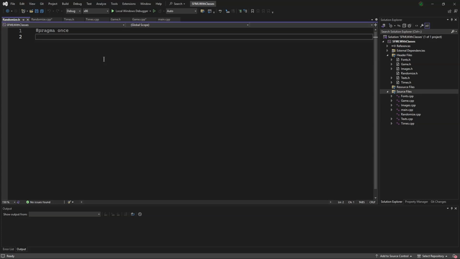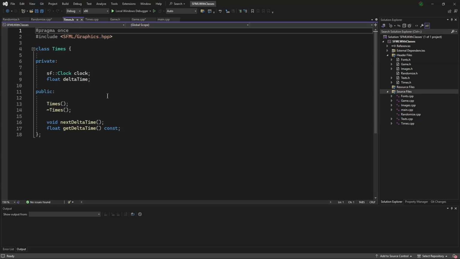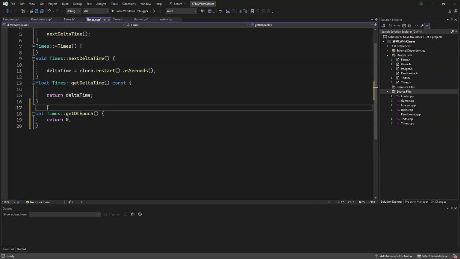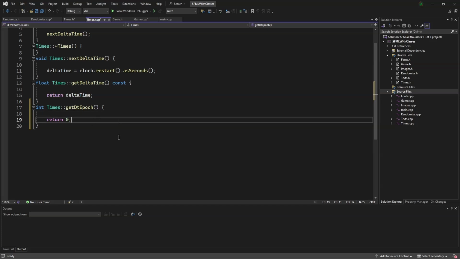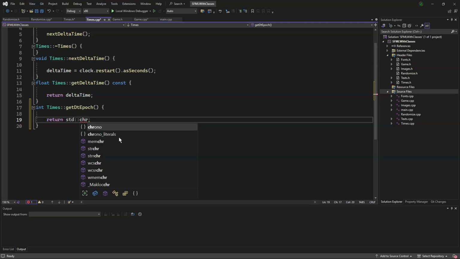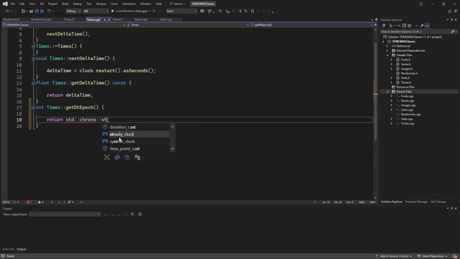Before we do anything in randomize, we'll go to the times.h file. We will say int get delta time epoch. Then we will define this, clean up a bit. Then we will return std::chrono::steady_clock::now().time_since_epoch().count().